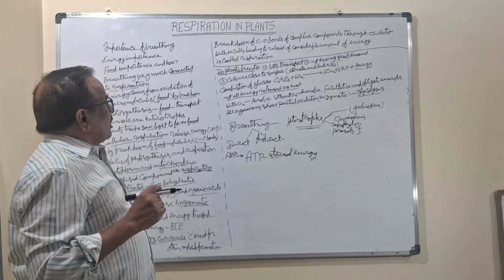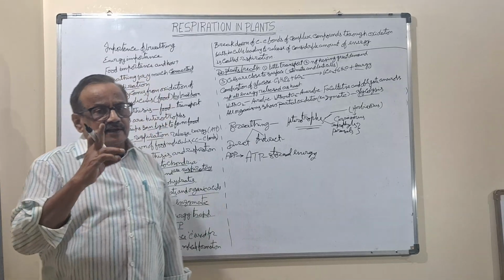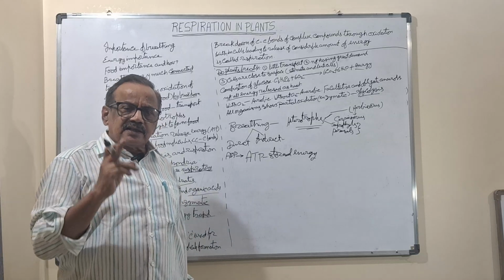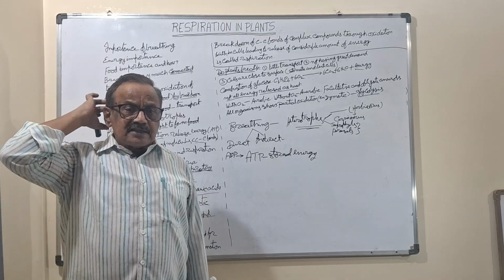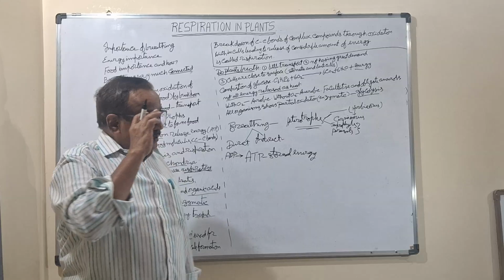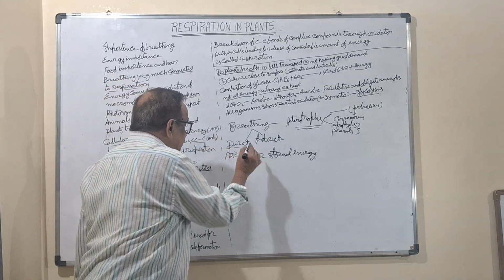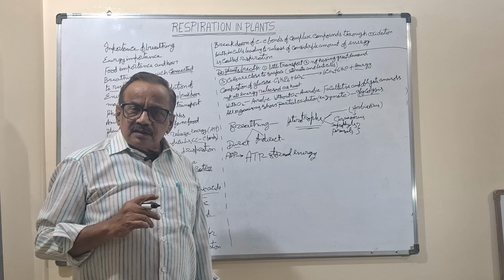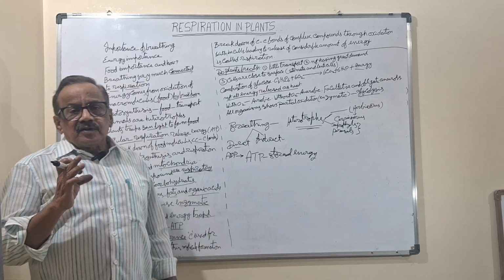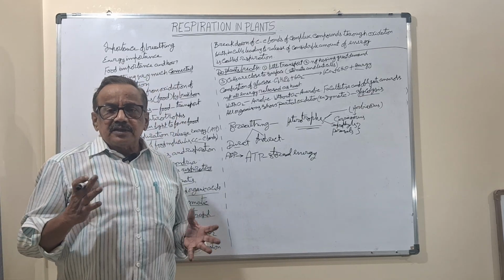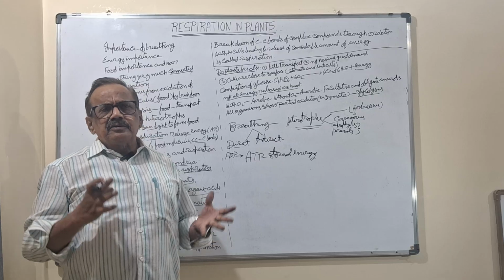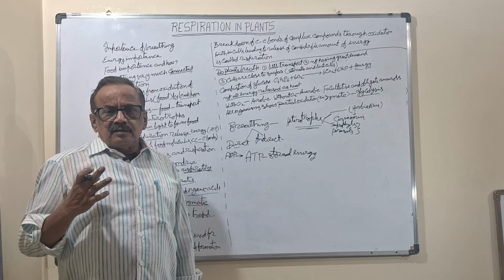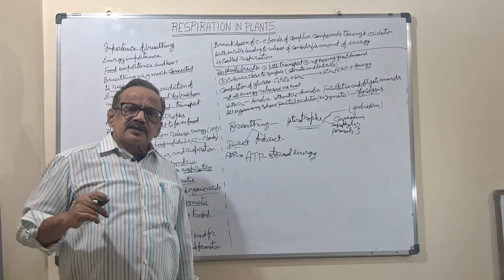Now he has given one more: do plants breathe? This is important for the NEET level also. Plants will breathe. I already discussed this at the start. They breathe directly. Now the thing is, generally huge plants are present, but they do not have any respiratory system.